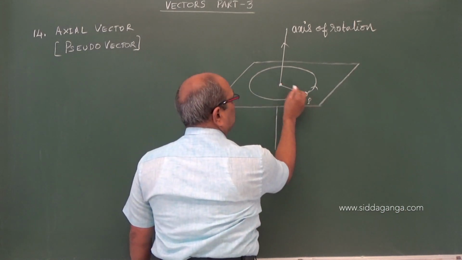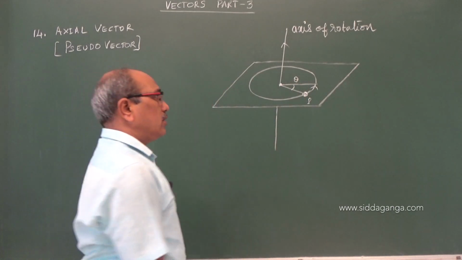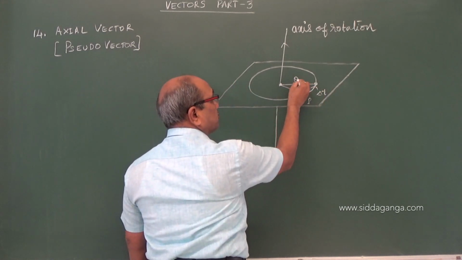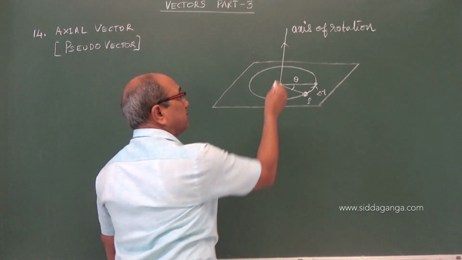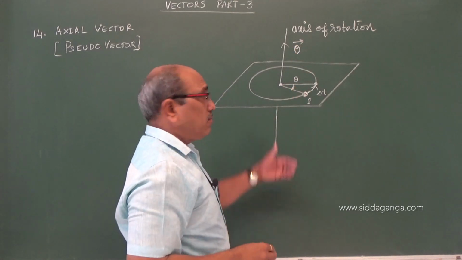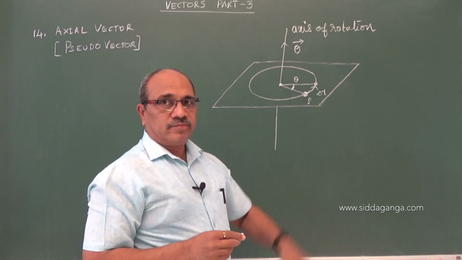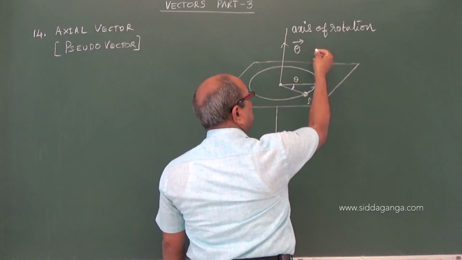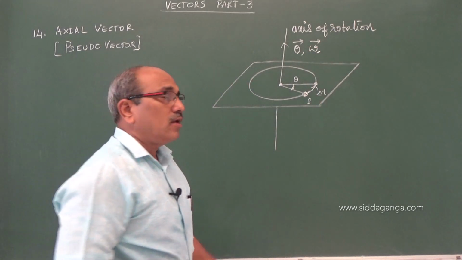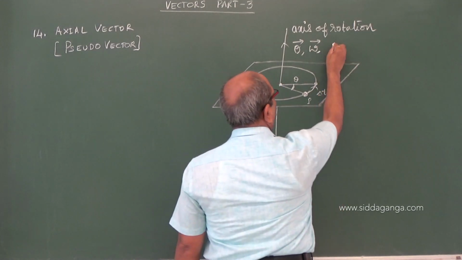Now the line joining the point describes some angle, which we call the angular displacement. In a certain time delta t it can move to another point. This displacement is called an angular displacement, which is a vector. The magnitude is what we measure, but the direction is perpendicular to the plane in which the particle is rotating or revolving. If you divide the displacement by time, we get the term angular velocity. Similarly, the change in angular velocity by time is called angular acceleration.